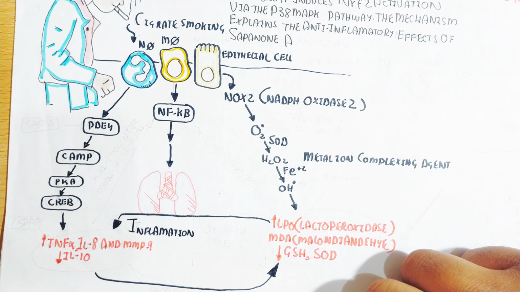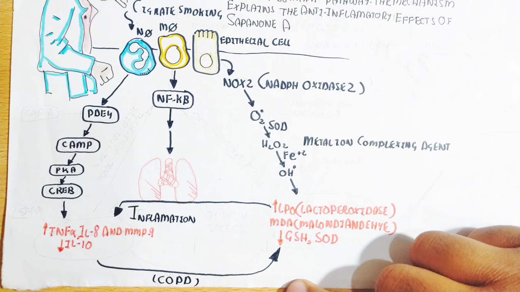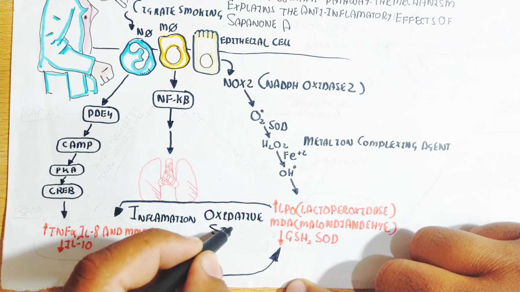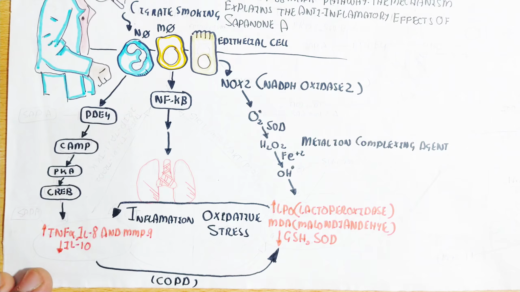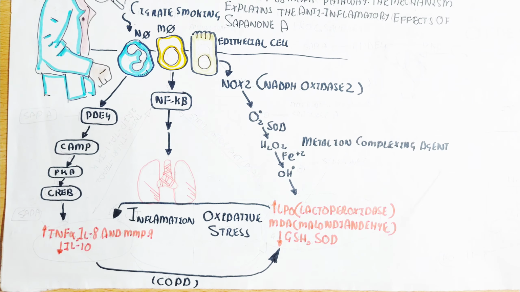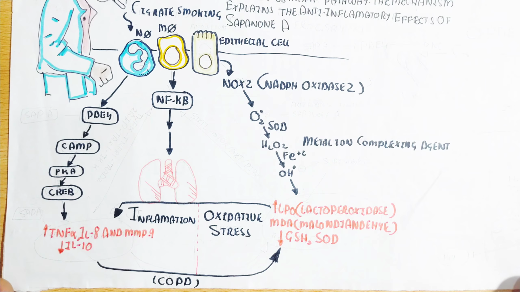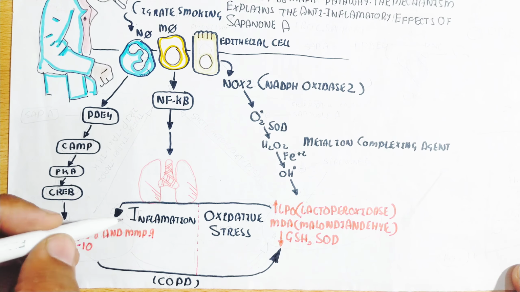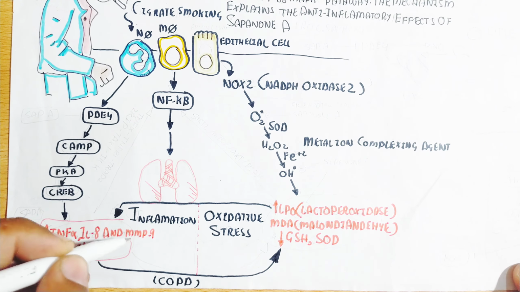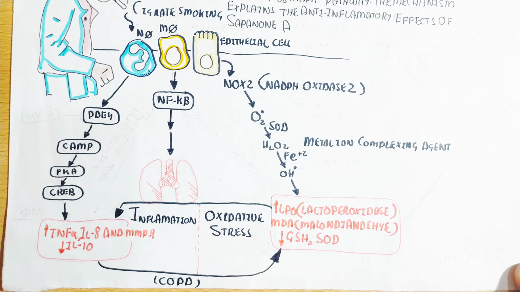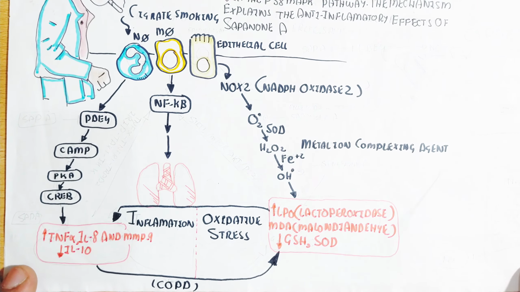Inflammation occurs through these agents, the tumor necrosis factor alpha cytokines, interleukin 8 and MMP9, and a decrease in interleukin 10 leads to even more inflammation. This inflammation and oxidative stress cycle in the lungs leads to chronic obstructive pulmonary disorder. This chronic obstructive pulmonary disorder constricts the airway.